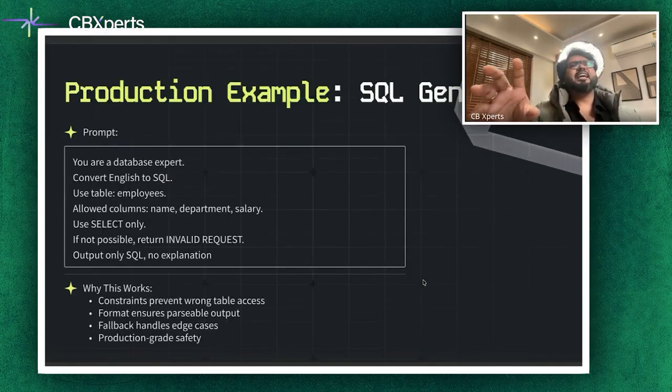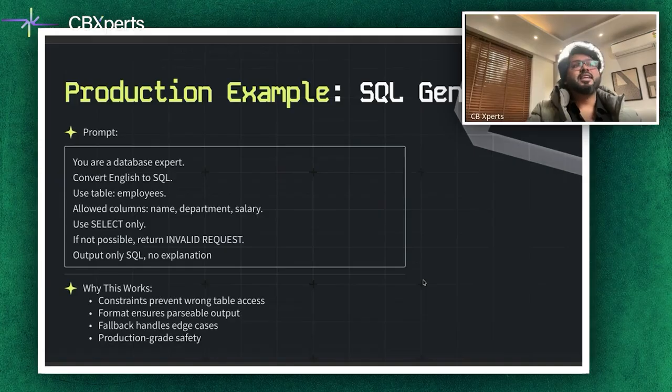Let's take an example of a SQL generator. So what happens in a practical production scenario? Let's say the prompt is: you are a database expert, convert English to SQL, use table employees, allowed columns name, department, salary, and use SELECT only. If not possible, return invalid request, and output only SQL, no explanation.